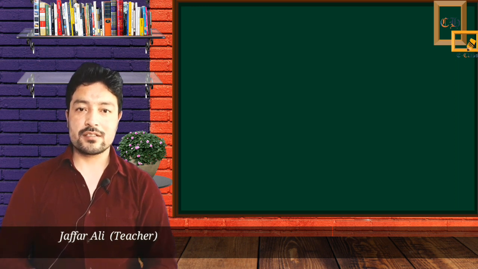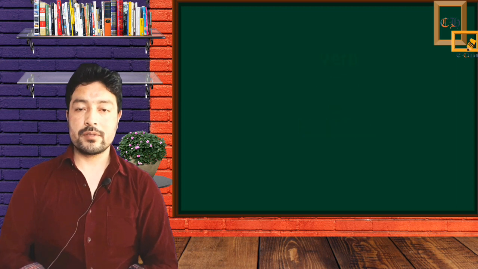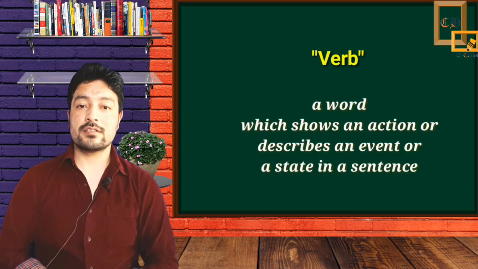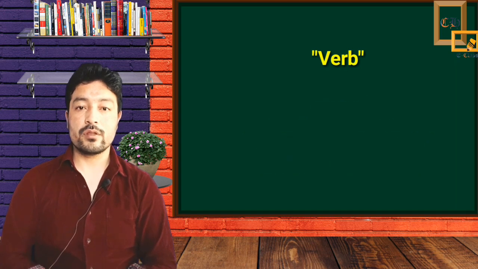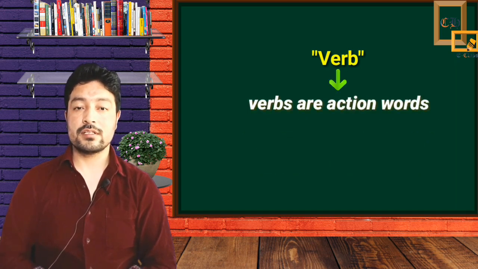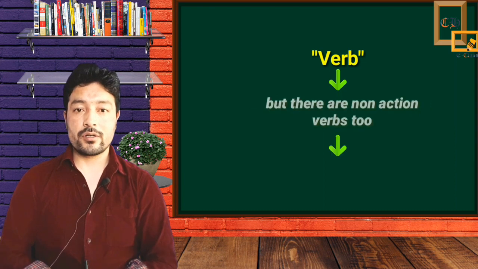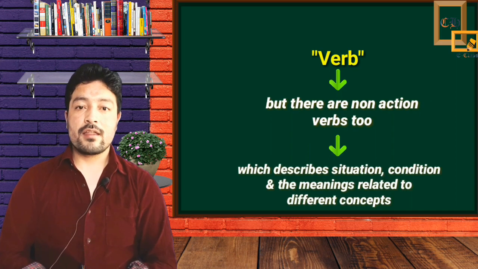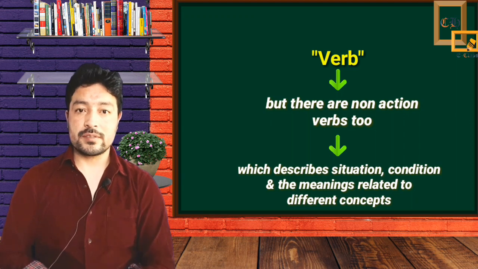Dear students, today in this class we are going to learn about verb and its kinds. A verb is a word which shows an action or describes an event or a state in a sentence. We normally say that verbs are action words. That's correct. But there are non-action verbs too, which describe the situations, conditions, and the meanings related to different concepts.